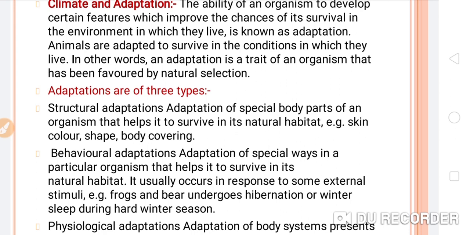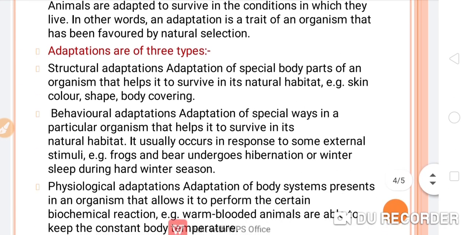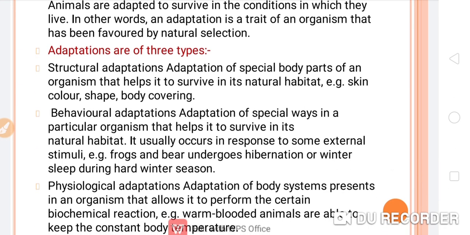Now students, here we are going to discuss the three types of adaptations. This is very important. So let's start. What are the three types of adaptations? Number first is structural adaptation. It is the adaptation of special body parts of an organism that helps it to survive in its natural habitat.